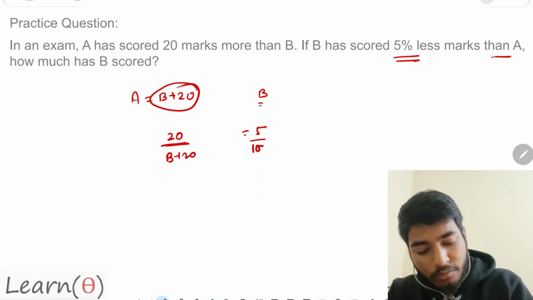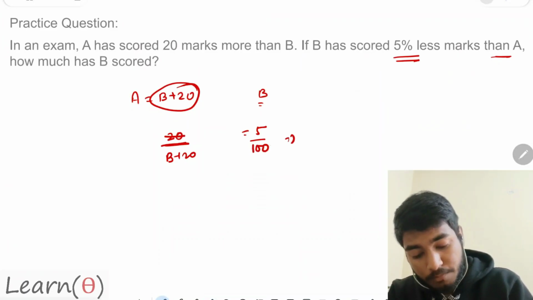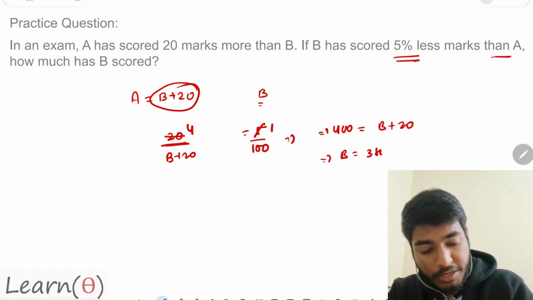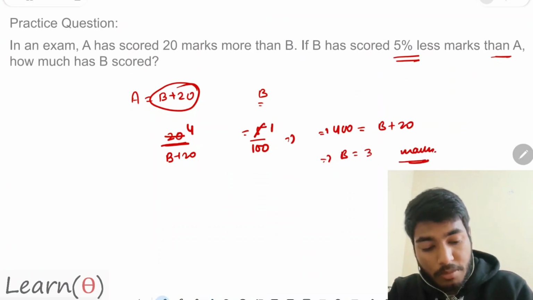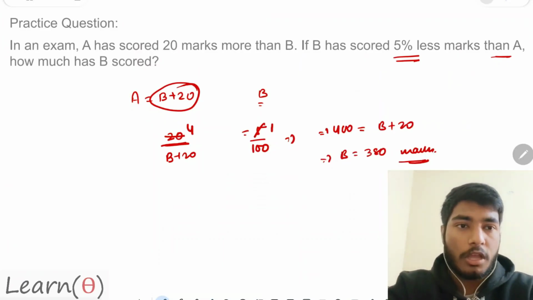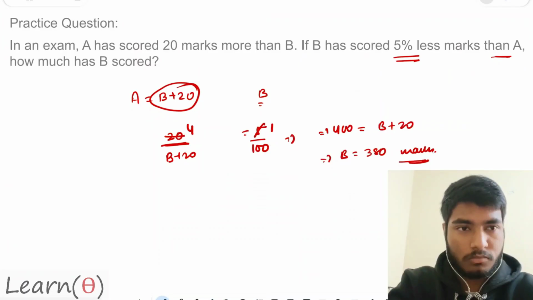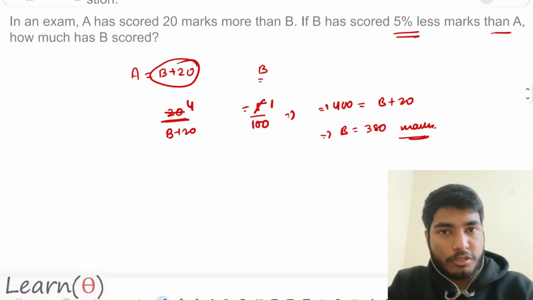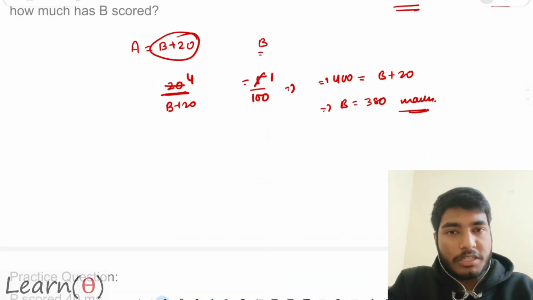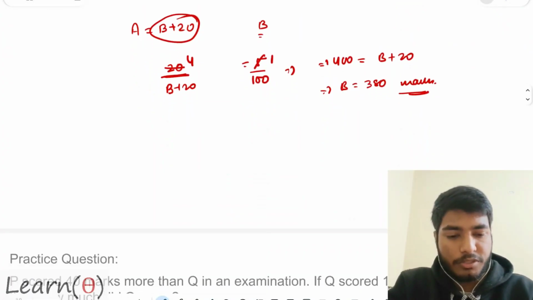The 100 will go down, that is the value 1. So I will say 400 is equal to B plus 20, so B is equal to 380 marks. How many marks has B got? B has got 380 marks according to this question. I hope this is clear to you. Such kinds of questions are the only ones being asked, so it is very important for us to proceed with it.